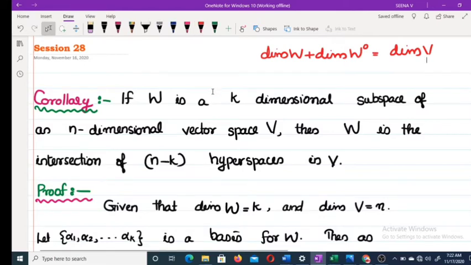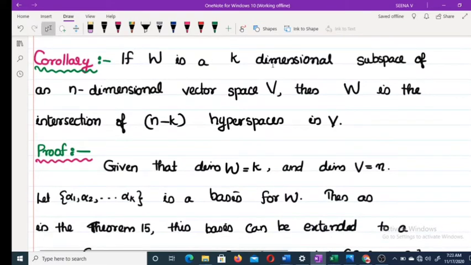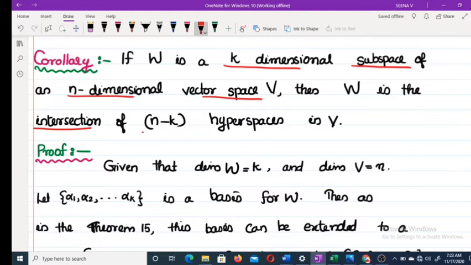Today we are going to discuss two corollaries. The first corollary is: if W is a k-dimensional subspace of an n-dimensional vector space V, then W is the intersection of n minus k hyperspaces in V. What is the meaning of that?